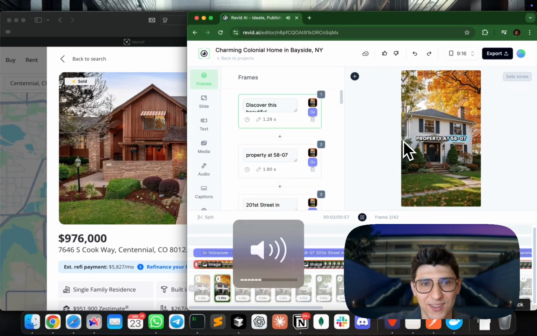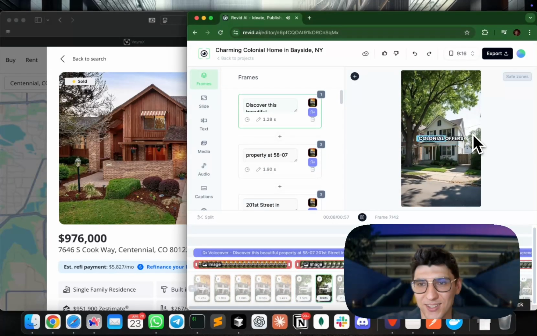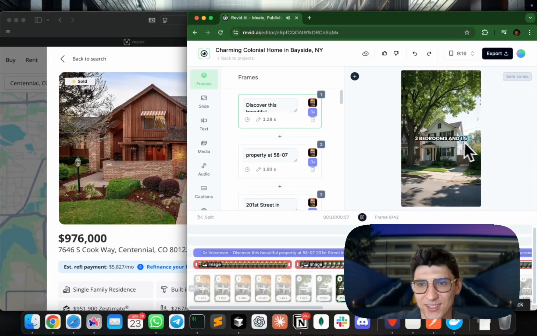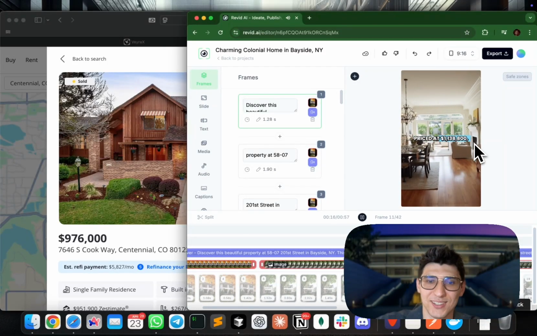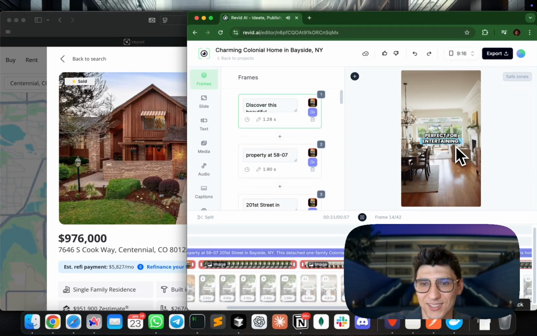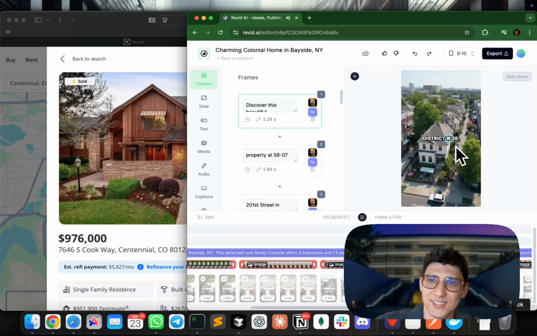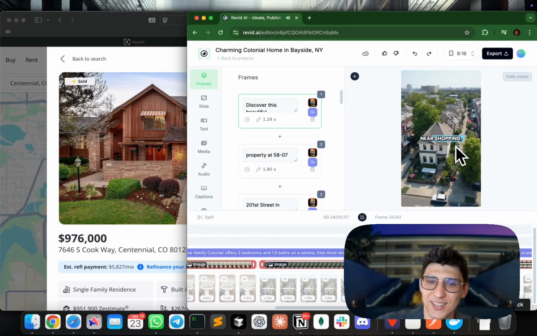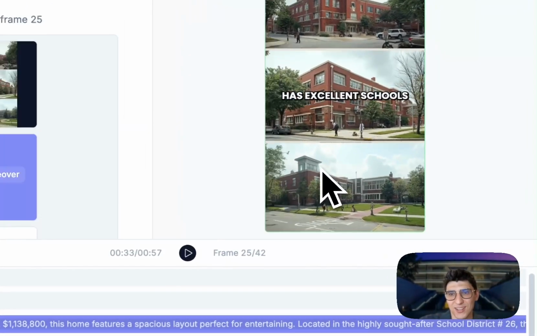Discover this beautiful property at 5807 201st Street in Bayside. This detached one-family colonial offers 3 bedrooms and 1.5 baths on a serene, tree-lined street. Priced at $1,130 down to $800, this home features a spacious layout perfect for entertaining. Located in the highly sought-after school district number 26, this property is ideally positioned near shopping, dining, and the Q27 bus to Flushing. The neighborhood has...